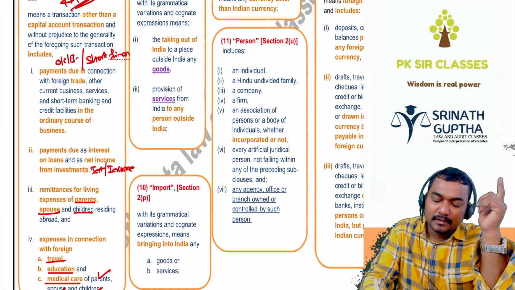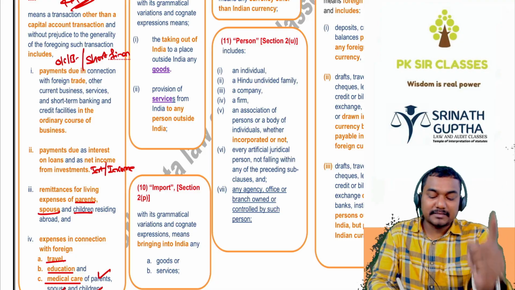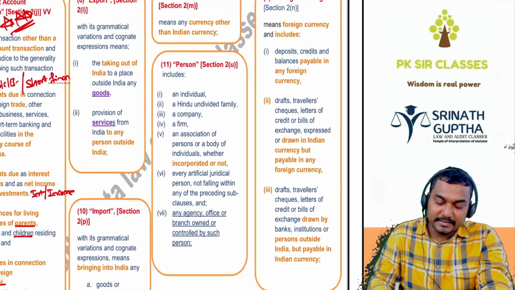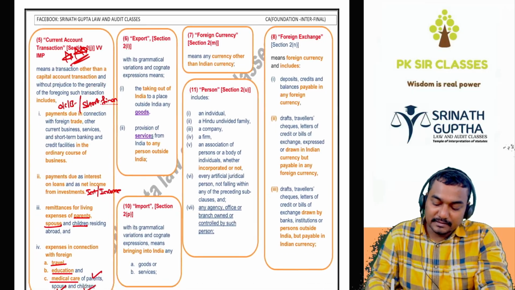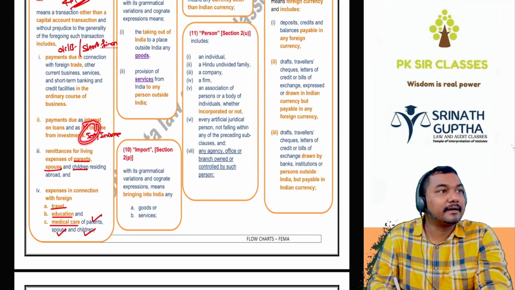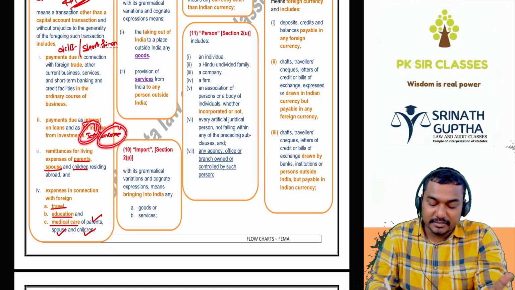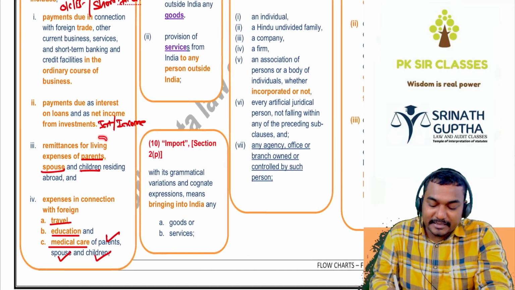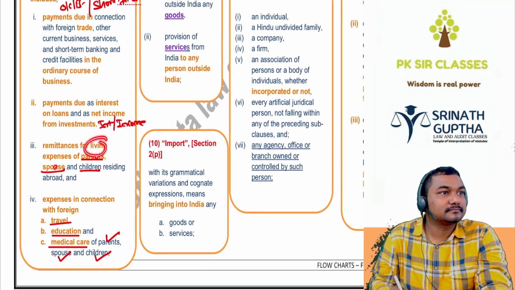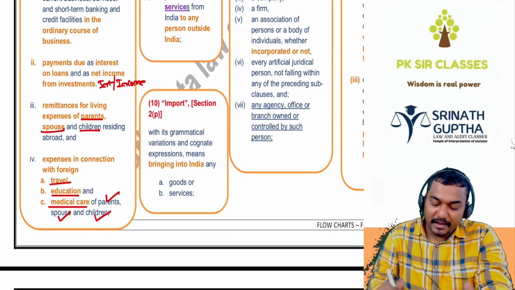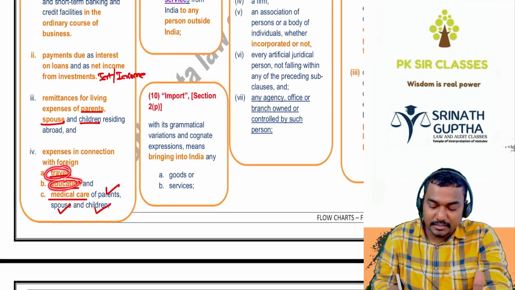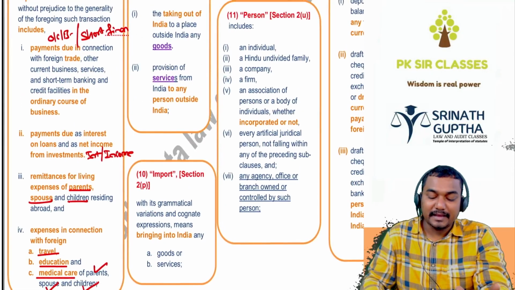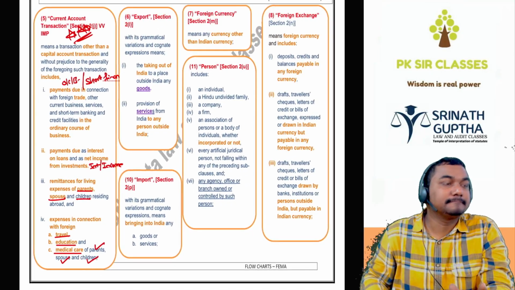One more time बेटा. So payments in the ordinary course of business or short-term financing, or the interest on the loans, income from the investments, and remitting the living expense of the parents, children, and spouse, and foreign travel, foreign education, and foreign medical care of parents, spouse, children is a current account transaction. Which transaction, sir? बोलो बच्चों.